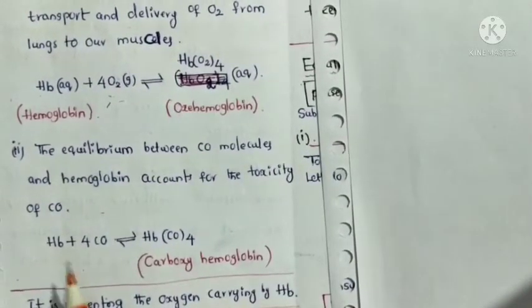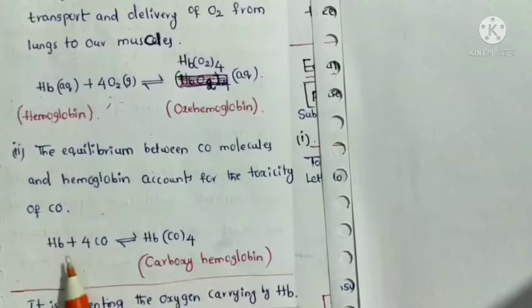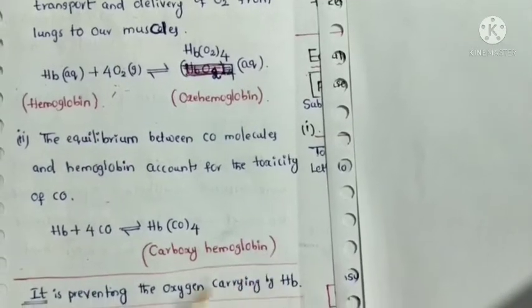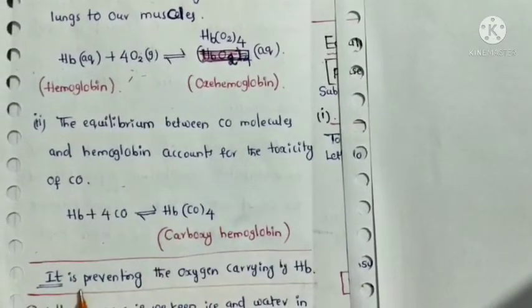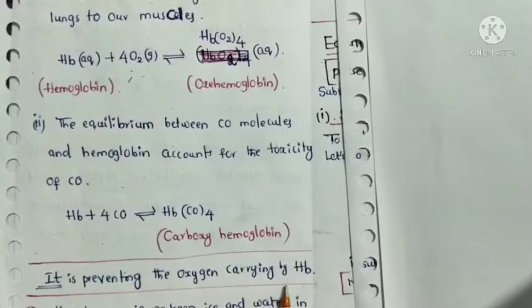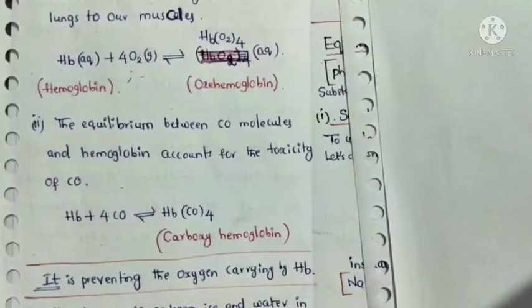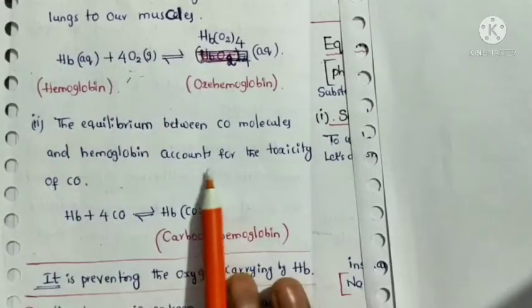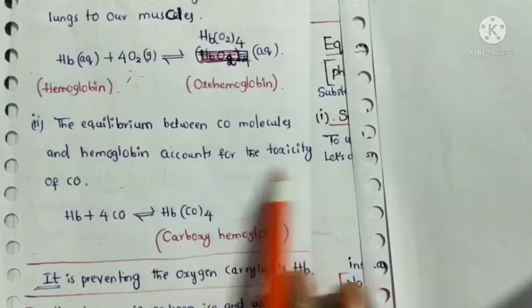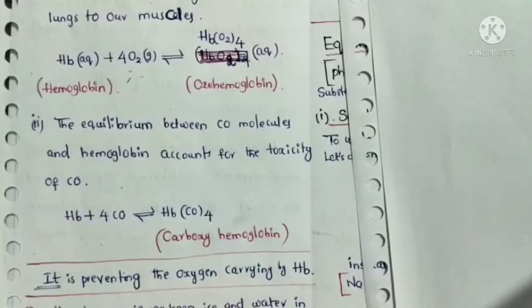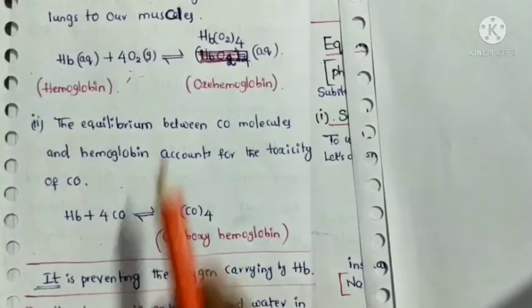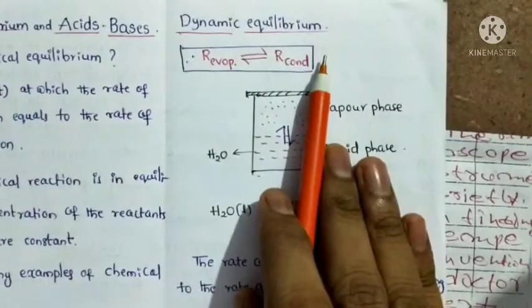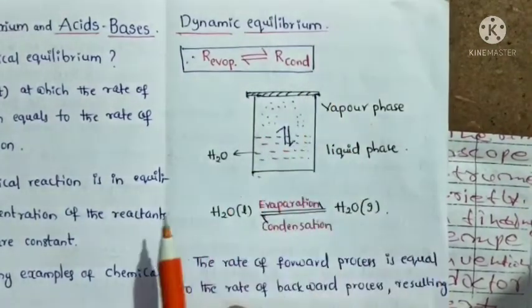Hemoglobin binds with carbon monoxide to form carboxyhemoglobin, but this carboxyhemoglobin prevents the oxygen carrying by hemoglobin. It is very harmful to our body. That's why it is responsible for the toxicity of carbon monoxide. Dynamic equilibrium is very important.